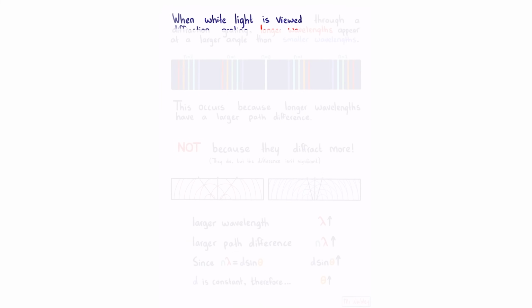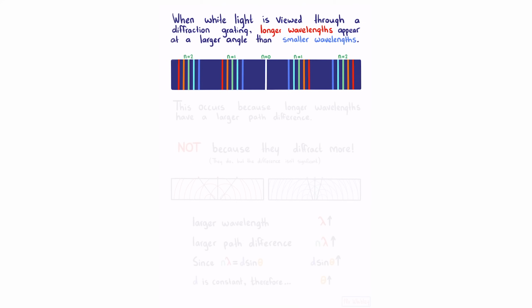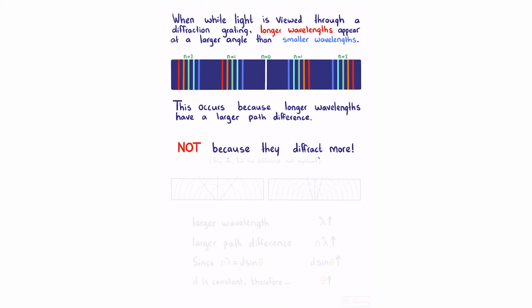When white light is viewed through a diffraction grating, longer wavelengths appear at a larger angle than smaller wavelengths. So we see our longer red wavelength appearing at a larger angle than our blue wavelength. This occurs because longer wavelengths have a larger path difference, not because they diffract more. This is a common misconception. Now, they do diffract more, but the difference isn't significant, and certainly does not explain this phenomenon.